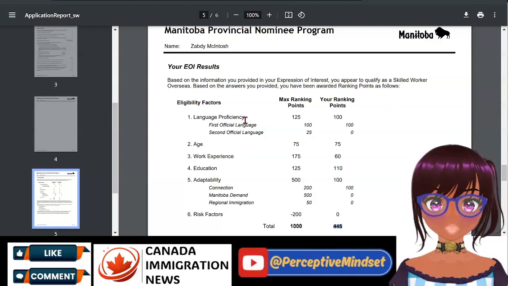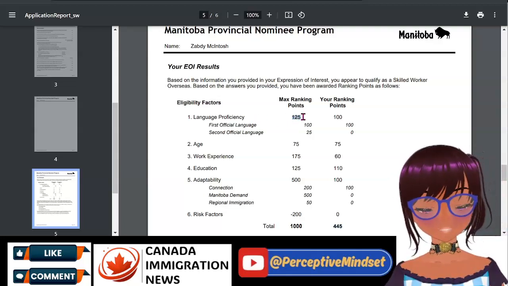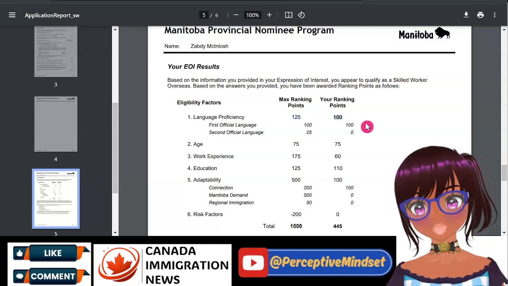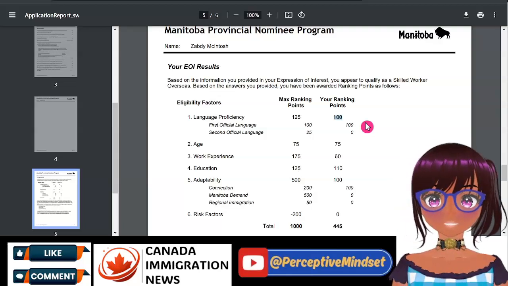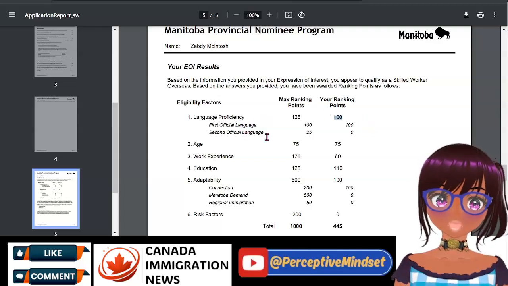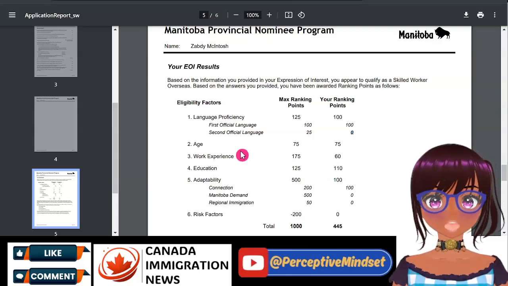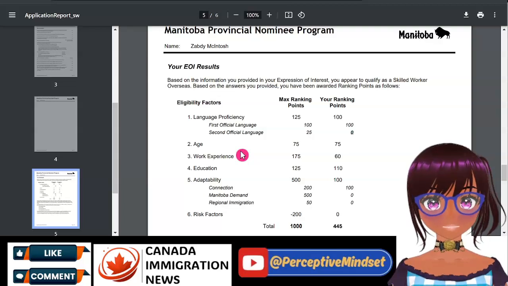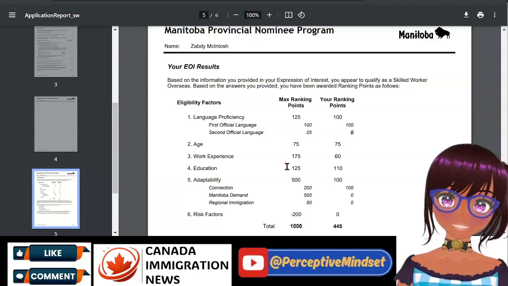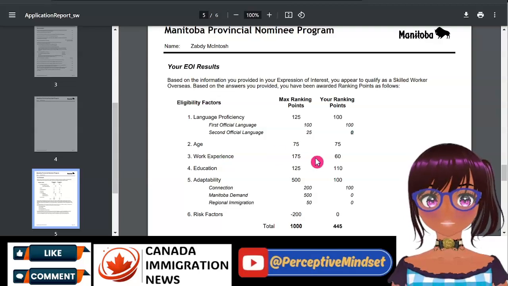As you can see, for the language proficiency, the maximum points that you can get is 125. Your ranking points will be according to the answers that you have supplied. There are different score sheets that explain how the points are assigned. If you did not have a second language, then you would have gotten 0 for that. For the age, you can also see the different points assigned. Depending on your age, you get points for that as well. Work experience that you have over the last 5 years, there's also points for that.